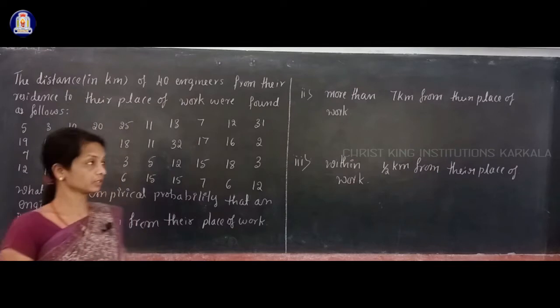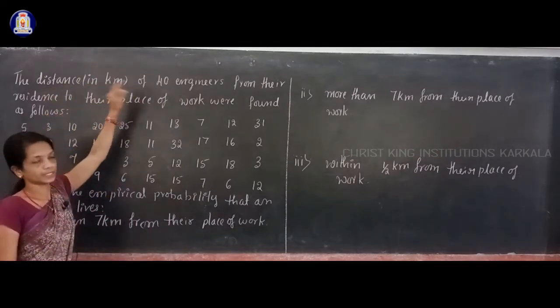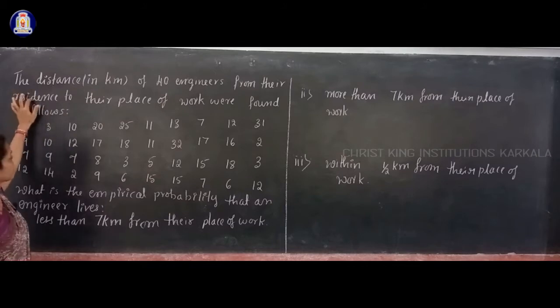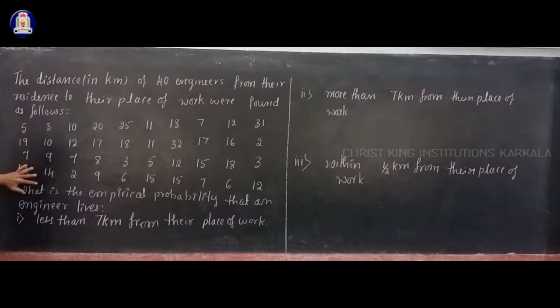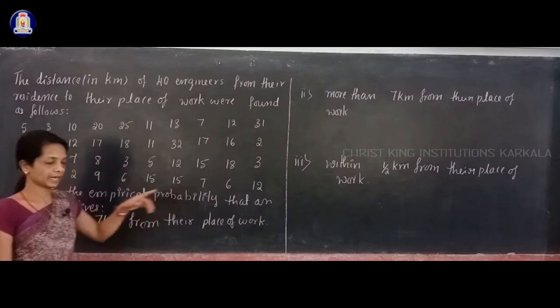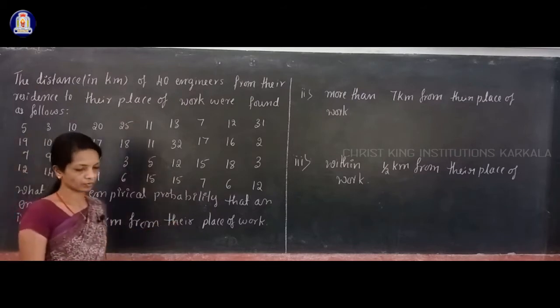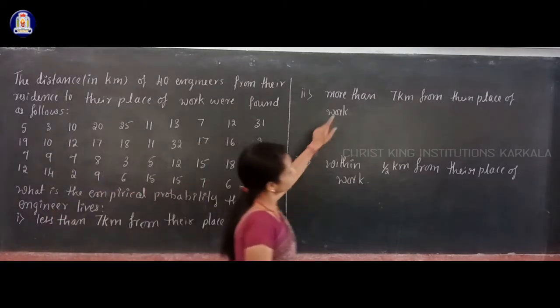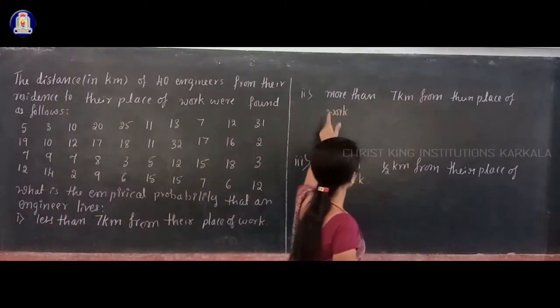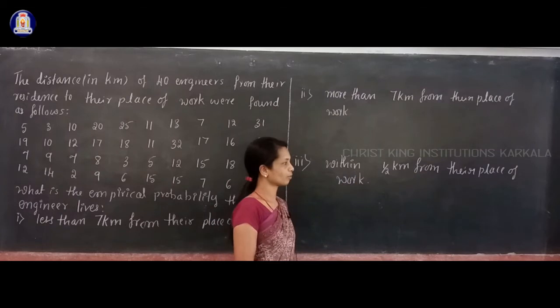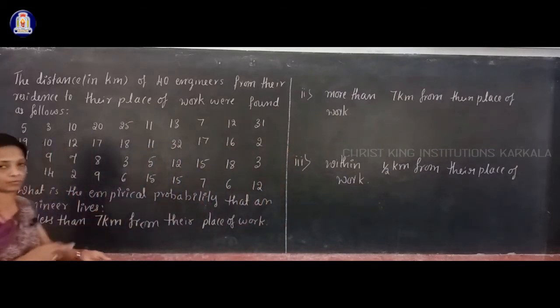Okay, thank you. The distance in kilometers of 40 engineers from their residence to their place of work were found as follows. Like this you are given the distance between residence and place of work of 40 engineers. Okay, and you have to find the empirical probability that an engineer lives less than 7 kilometers from their place of work, first one, and second one more than 7 kilometers from their place of work, and next, the third one, you have to find the probability that an engineer lives within half a kilometer from their place of work. Okay, you have to find these 3 probabilities.